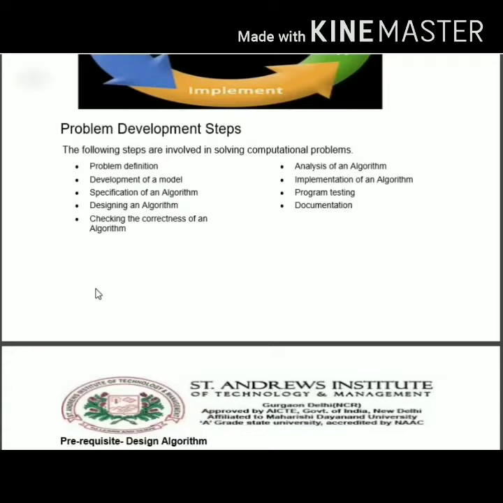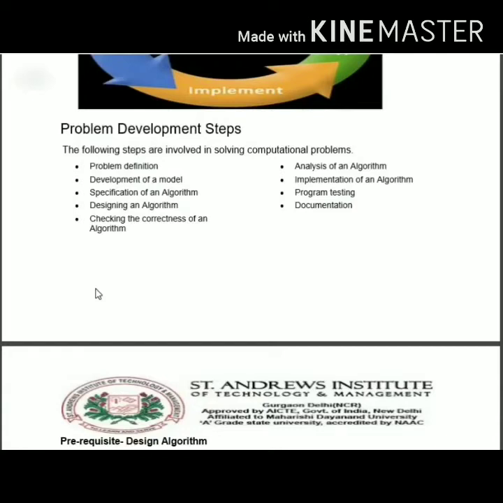Now the specification of an algorithm: what are the prerequisites? Some algorithms require checking what efficiency you need. Now begin designing the algorithm: take the steps, what input you are providing, what variables you are initializing. Now check the correctness of the algorithm: with the input data you are providing, are you getting the correct result or not? You can do this by taking all valid inputs, and also invalid inputs.